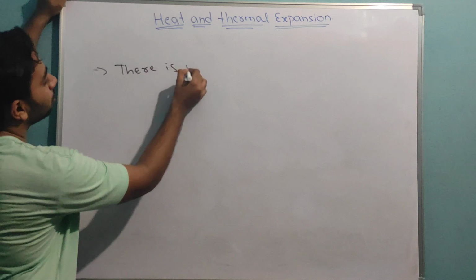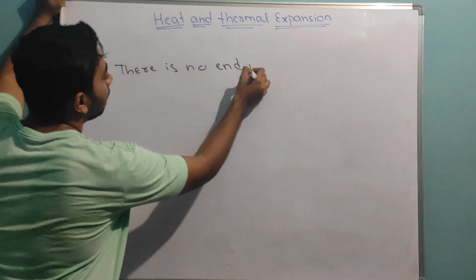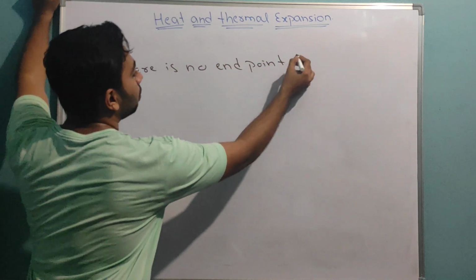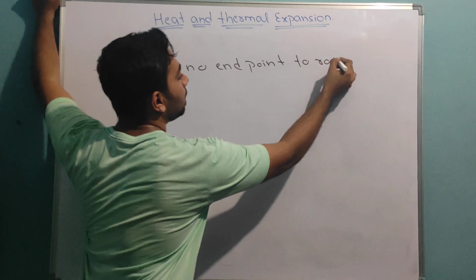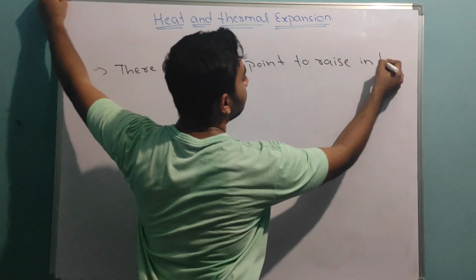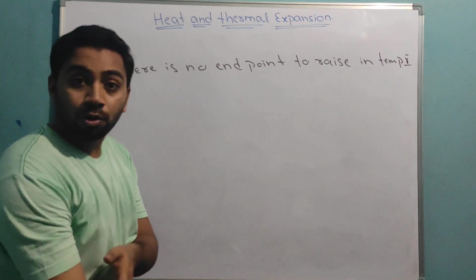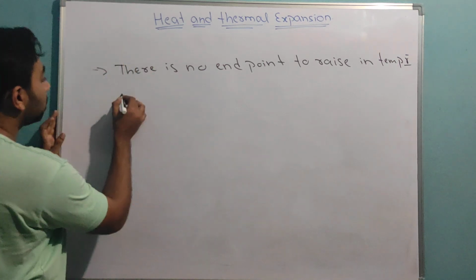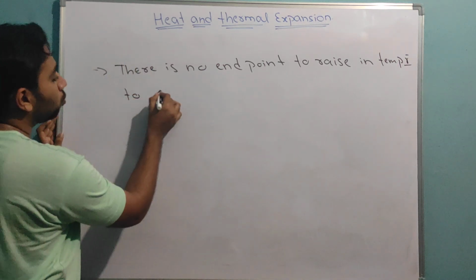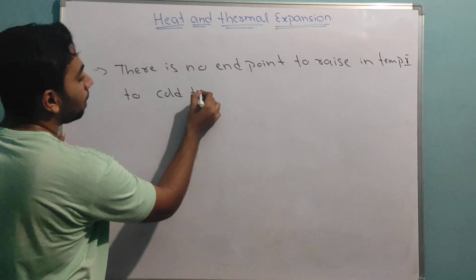There is no end point to rise in temperature. There is no limit. But to cool temperature, there is a limit.